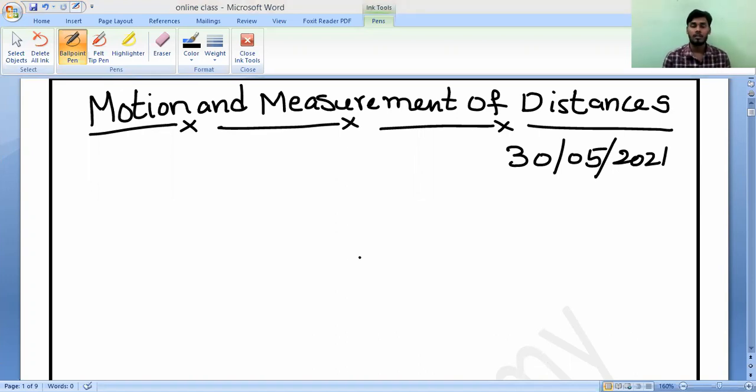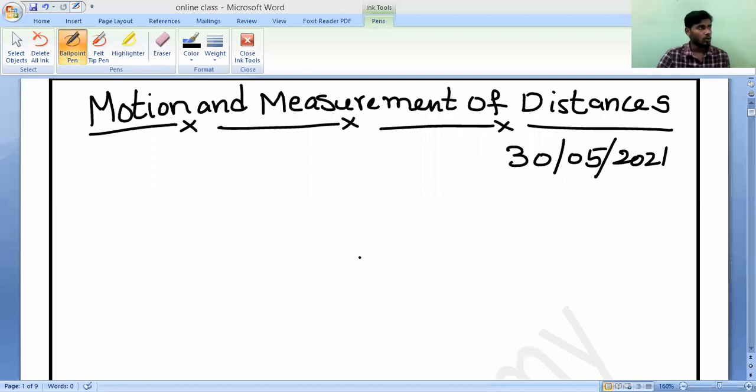What is this motion and measurement of distances? It will come under physics. Your textbook has given some other name, something like understanding physical quantities and motion. So let it be. According to the CBSE, that chapter name is motion and measurement of distances. Understand? So for example, let us come to here. What is motion? So how do we need to do it? Let us start with that.